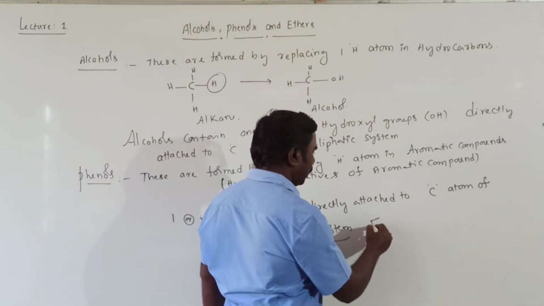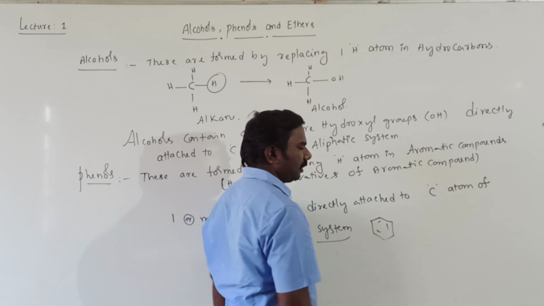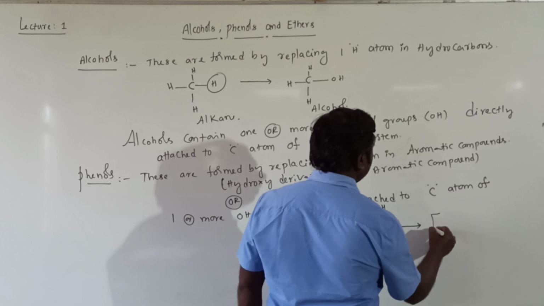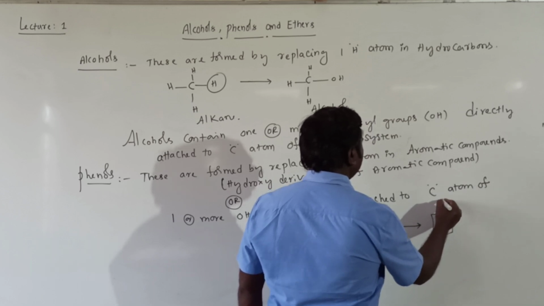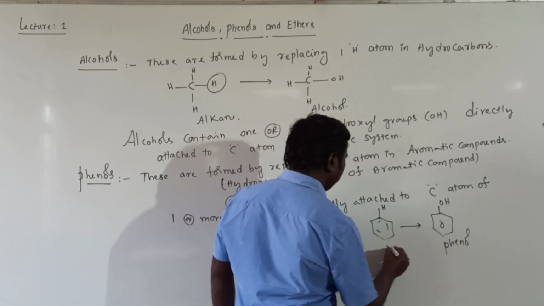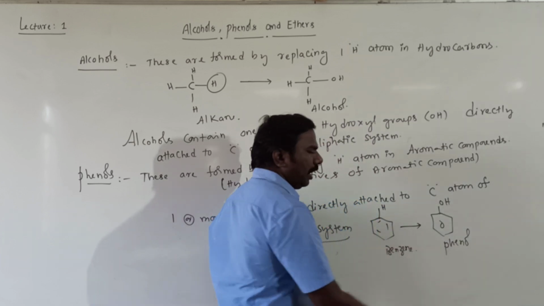Aromatic means, students, benzene rings. In a benzene ring, when one hydrogen is replaced by an OH group, it forms phenol. It is phenol, it is benzene. Getting all of you?